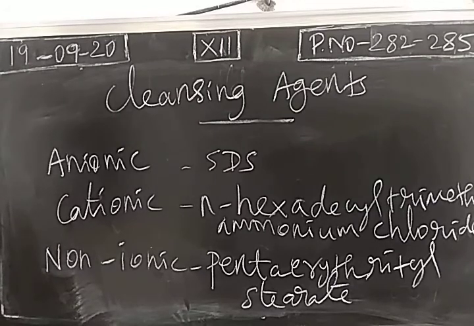So cleansing nature of soap and detergent will be the same, mechanism will be the same, but ability will be more for detergents than the soaps. So soaps are sodium or potassium salt of long chain fatty acids like palmitic acid. Detergents are the sodium salt of alkyl hydrogen sulfates or alkyl benzene sulfonic acids. These are important one-mark questions. So with this today's class is over. Next we have to start polymers. Right? Thank you.